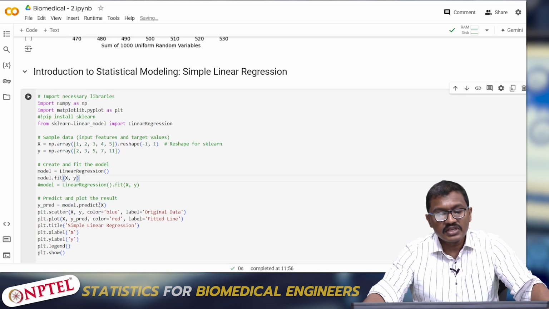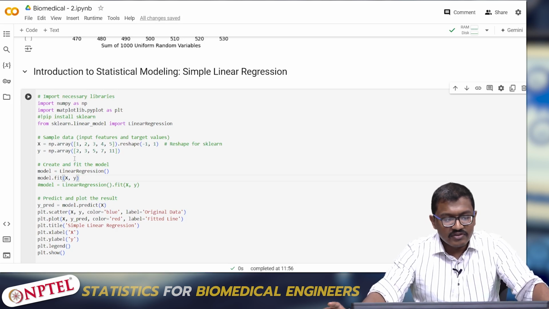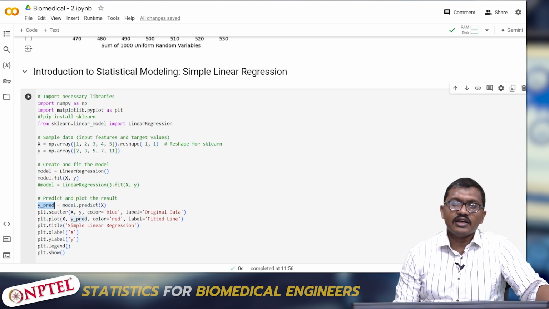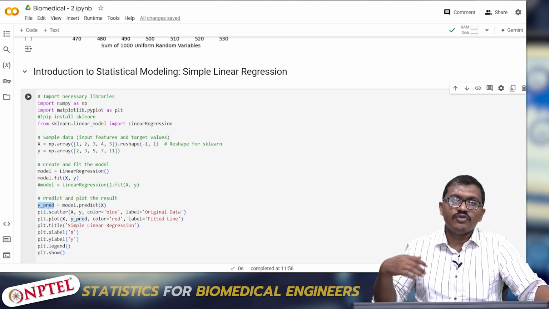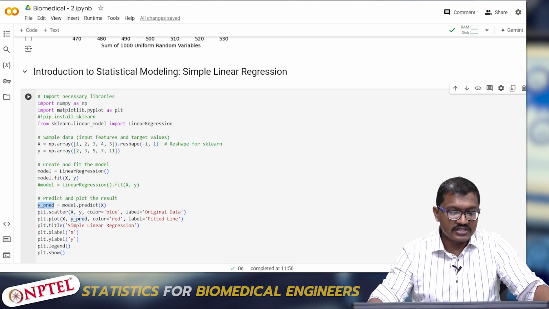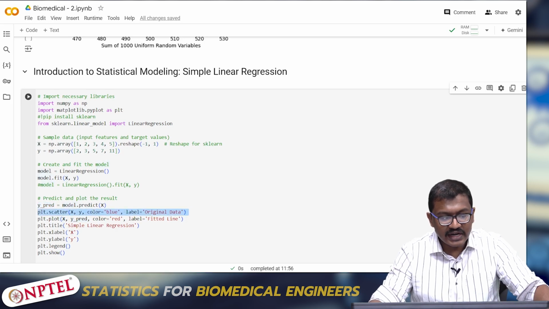Fine. Now we have to predict for something using this trained linear regression. For the easier sake, I am just inputting the same variable x which was used to train this linear regression. I am predicting for the same variable x. So y prediction gives the corresponding values of x as regressed by the linear regression on x. Again here I am plotting something called a scatter plot.